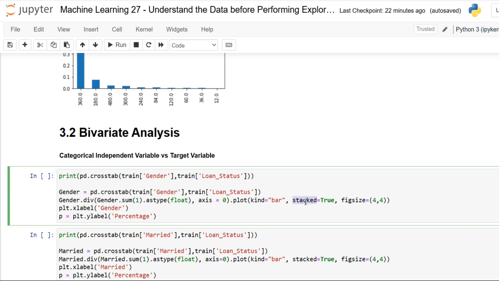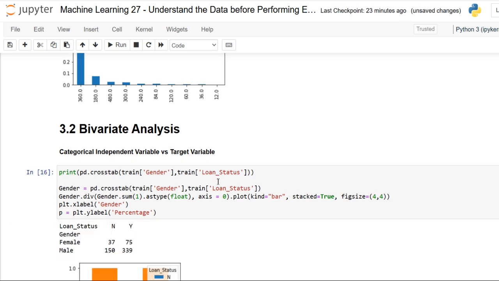So for an example, we want to see whether an applicant's gender will have any effect on the approval chances. In such a case, yeah, you can make use of that gender functionality. Then we can move on towards it. So for that, yes, this crosstab is very much essential. Okay, so let me just make use of that. So here one is gender, and next one is the target loan status.